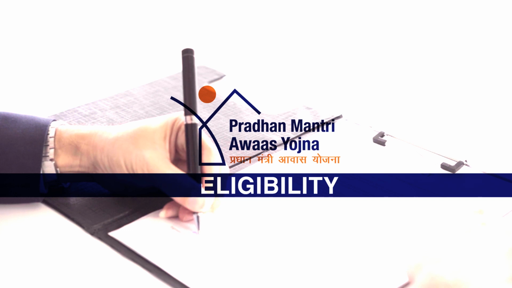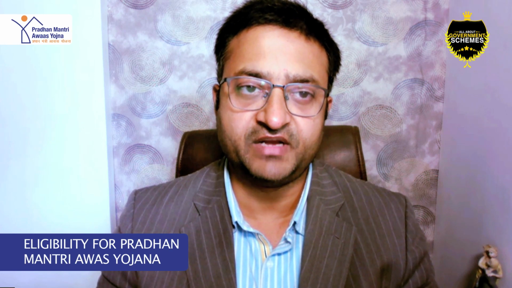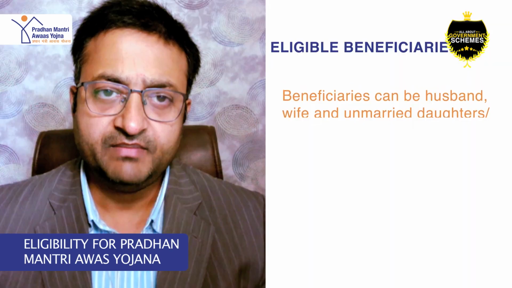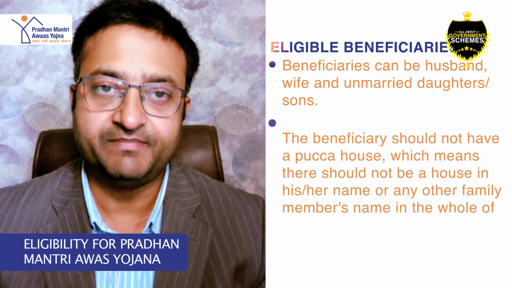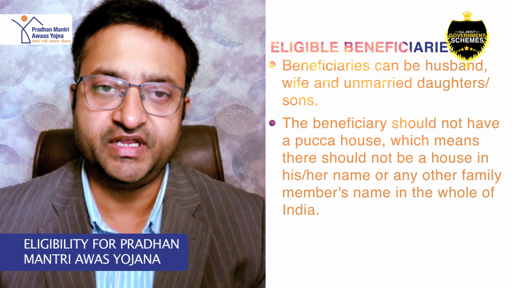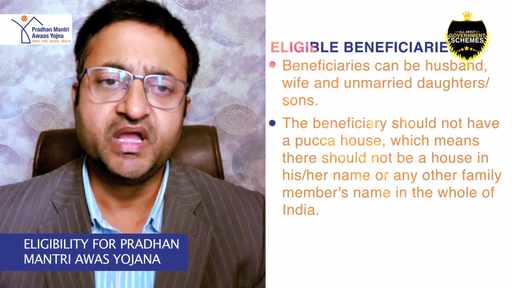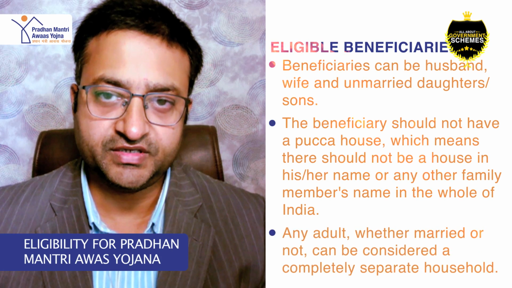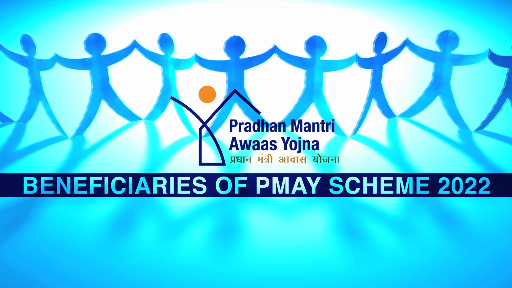Now we will talk about the eligibility for Pradhan Mantri Awas Yojana. The Ministry of Housing and Urban Poverty Alleviation has defined the beneficiary of the scheme as follows. Beneficiary can be husband, wife and an unmarried daughter or son. The beneficiary should not have a pucca house, which means there should not be a house in his or her name or any other family member's name in the whole of India. Any adult, whether married or not, can be considered a completely separate entity.